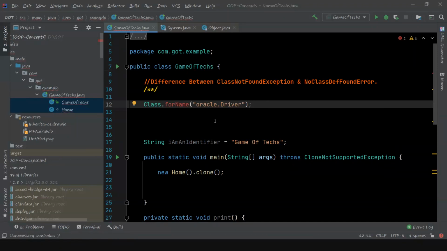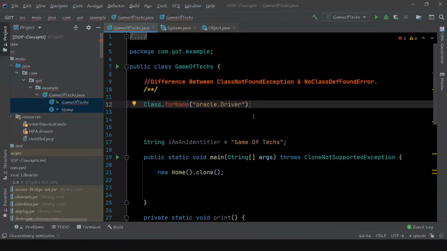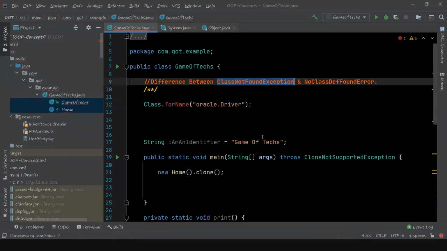Have you ever thought about what happens if this driver class, this jar, is not available in the classpath? If Class.forName is not able to find this particular class, then it will throw ClassNotFoundException. You can see it's an exception. So in short, ClassNotFoundException will be thrown if you are trying to dynamically load a class file, but it is not available in the classpath.